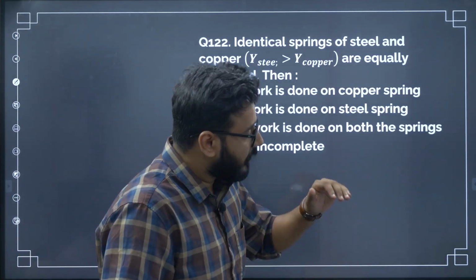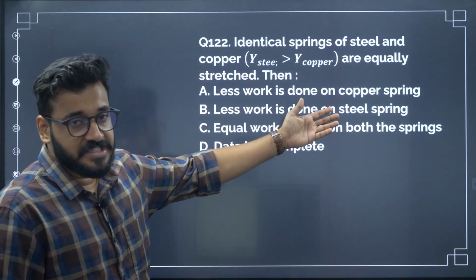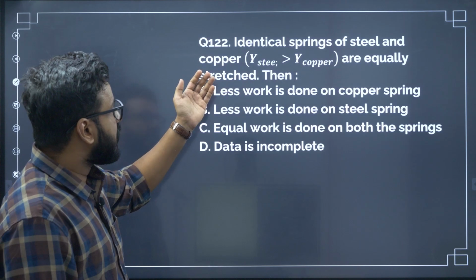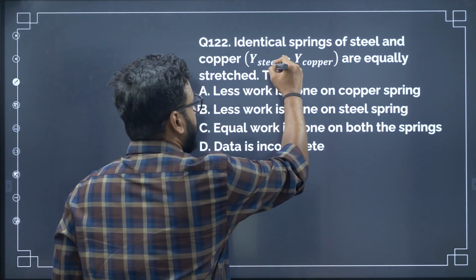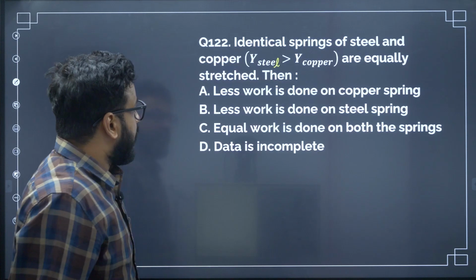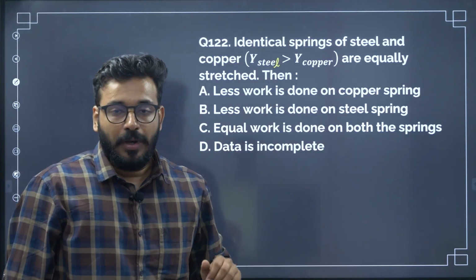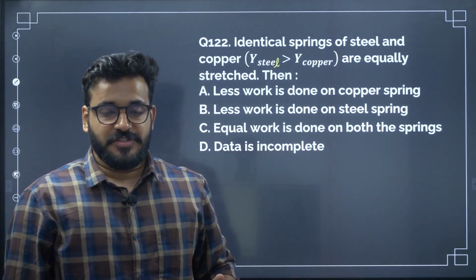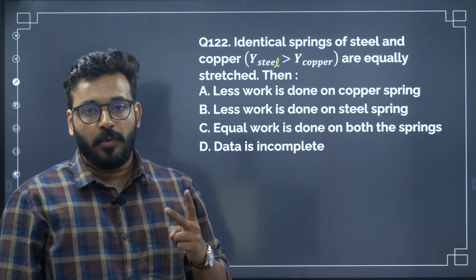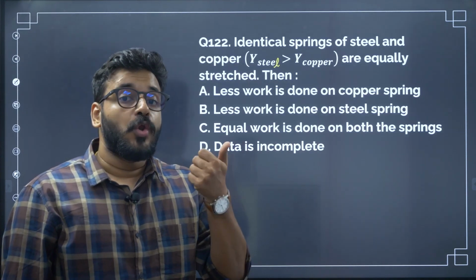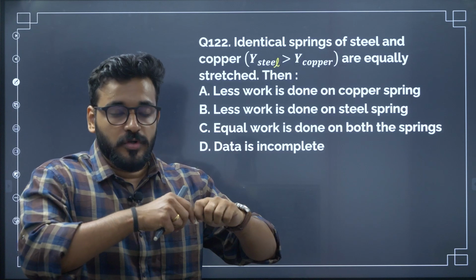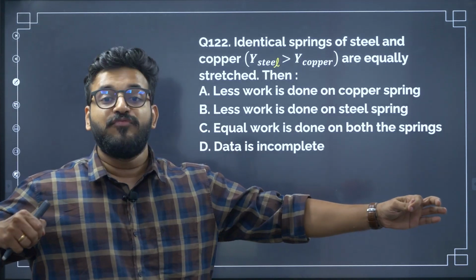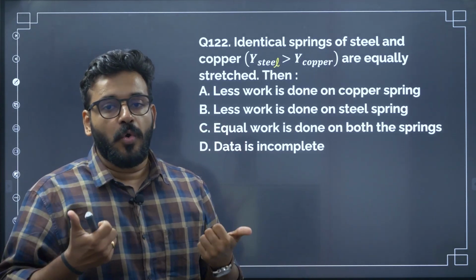Now this is from the elasticity chapter. Identical springs of steel and copper. Young's modulus of steel is greater than the Young's modulus of copper. So they are equally stretched. The first thing to understand is what we mean by equally stretched. When two objects are equally stretched, the load given to them is the same. So they are both stretched with the same force. So the load is same.